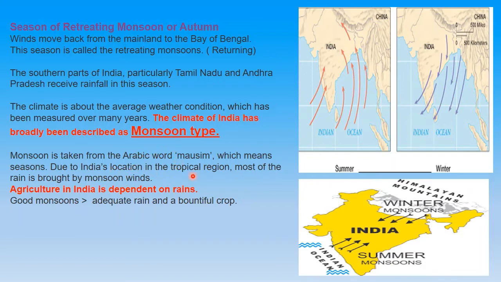So due to India's location in the tropical region, most of the rain is brought by monsoon winds. India is dependent on this, and this word is very important to us because, as you all know, we are primarily an agriculture-based country, and agriculture in our country is dependent on rains. So if we have a good monsoon, we will have adequate rain, which will lead to a bountiful crop. I hope this is all clear to you.